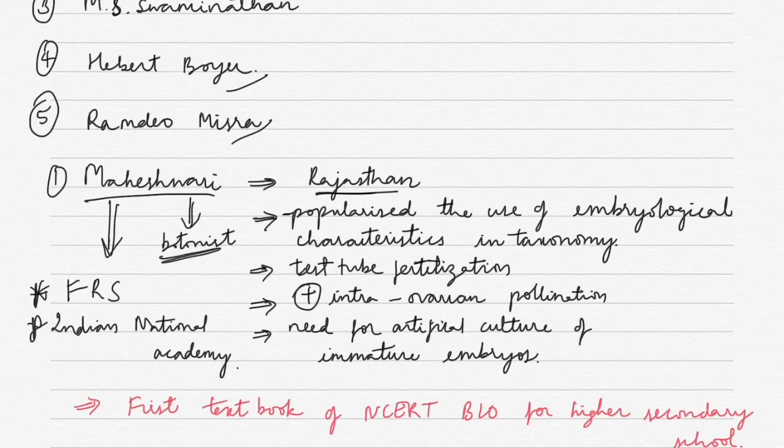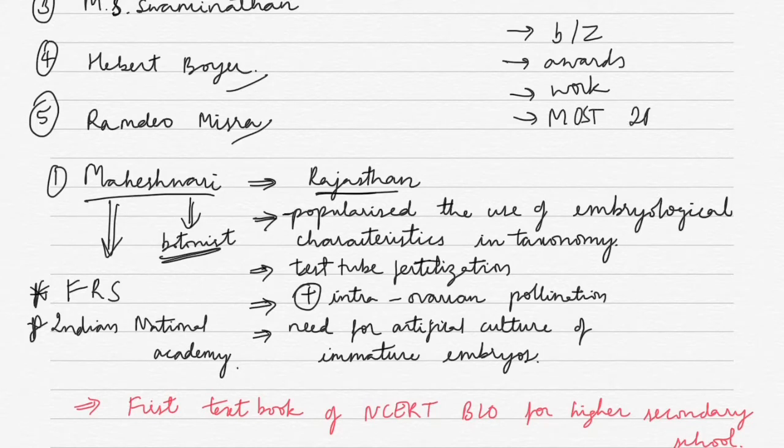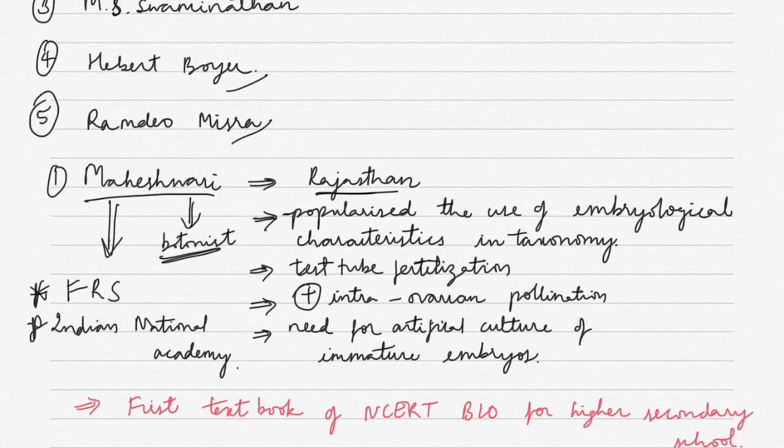We don't need to know when he was born, to which university he went, all of those. He is a botanist, and we are going to study each scientist under the following points. First, we will study if he is a botanist or a zoologist. Then the awards the scientist has won, then the work of the scientist, and then the most important point to remember about the scientist. These are the 4 headings under which we are going to study each scientist. Now we have Pachanan Maheshwari, and we are going to follow those 4 headings.